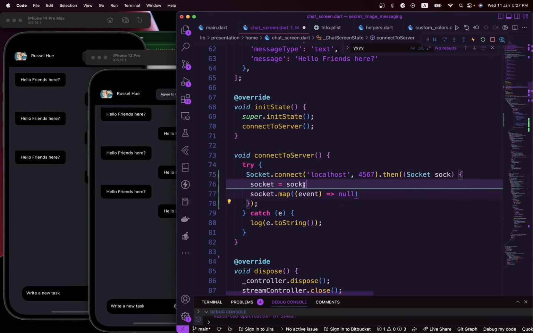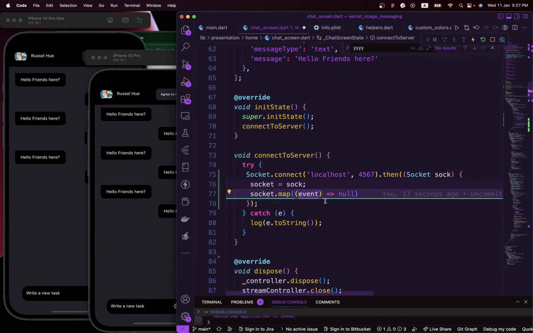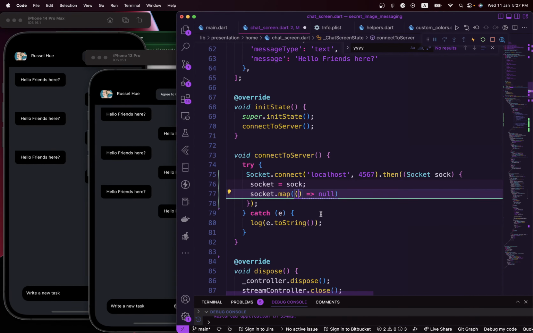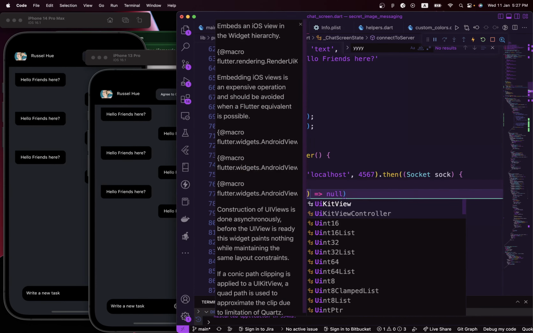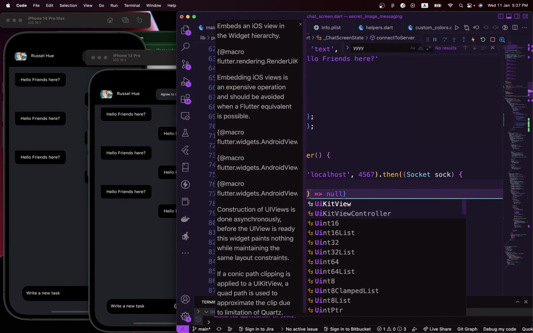We initialize this to the socket we already have, and we say socket.map. So on the stream, we map any stream of data that's coming in to a type, Uint8, unsigned integer 8, list.